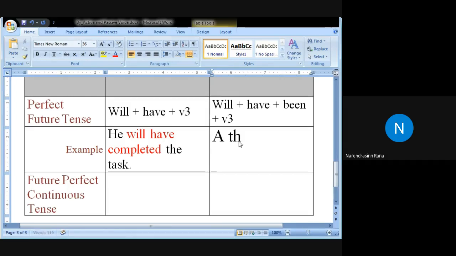Let's say, for example, task will have been completed by him. Very good, Nawaz Khan. Good.